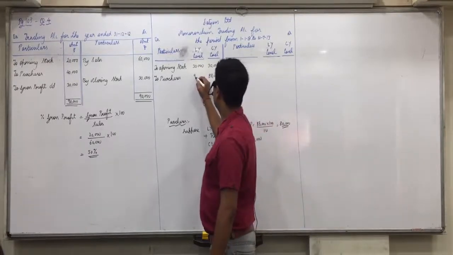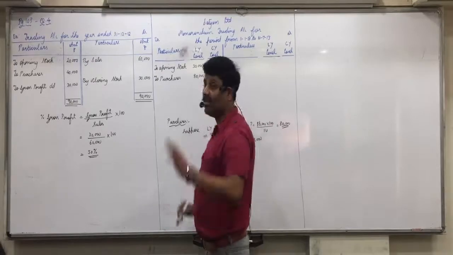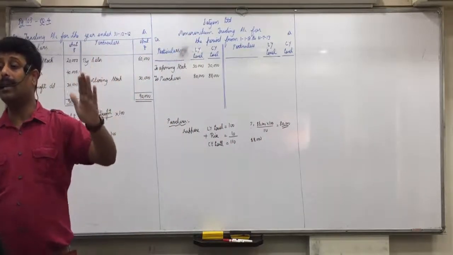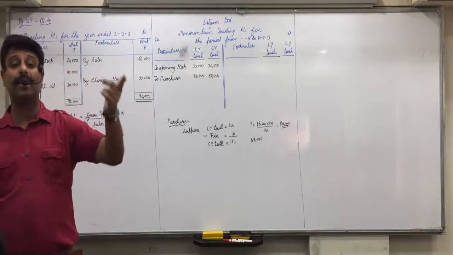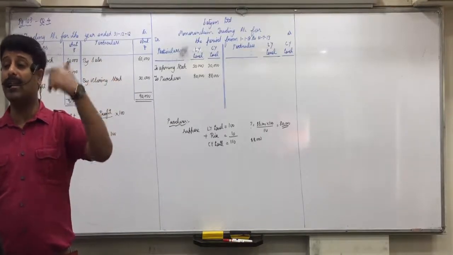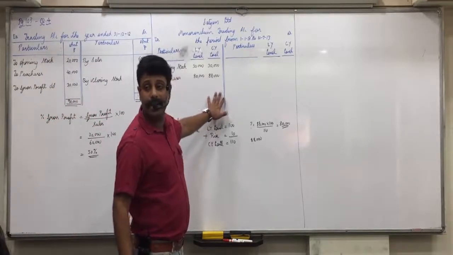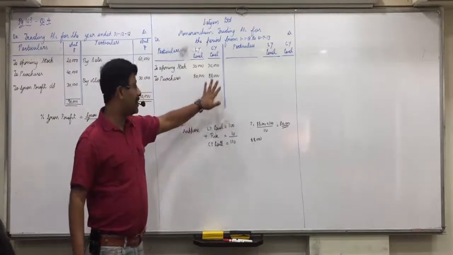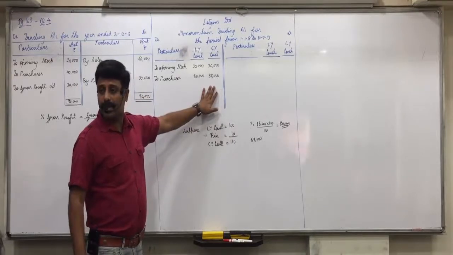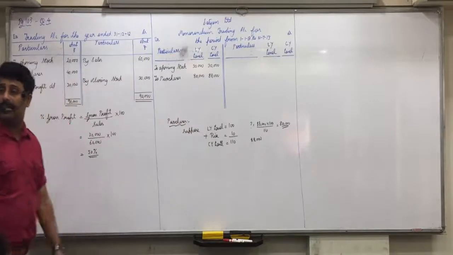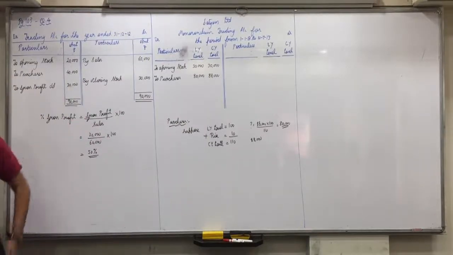And you can see, if the same purchases we would have made last year, then we would have purchased it for 80,000, but because price has risen by 10%, 80,000 is 10% more. In the current year, for the same goods we are paying 88,000. So what we are purchasing in the current year at 88,000, at last year's level we would have purchased at 80,000. Did everyone understand this? Anyone who did not understand this last year's level, how to obtain it and why we are doing that, will be clear at the end of this trading account.